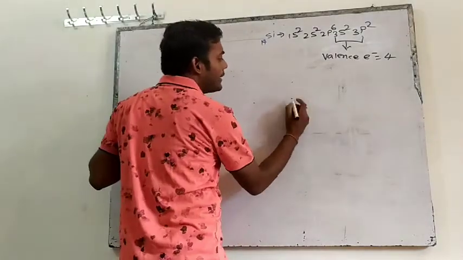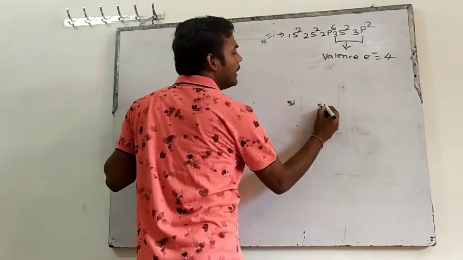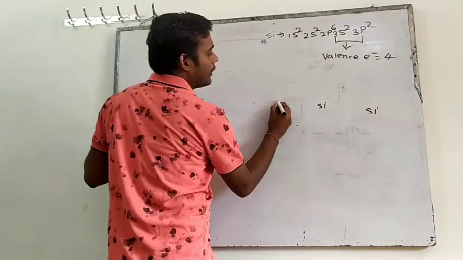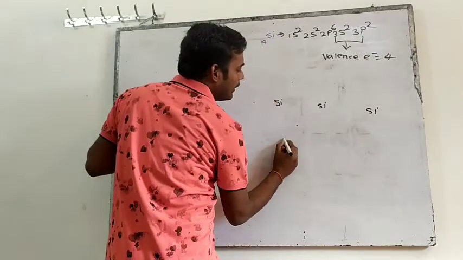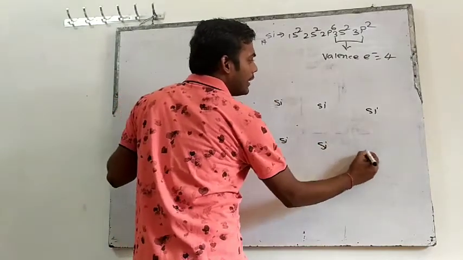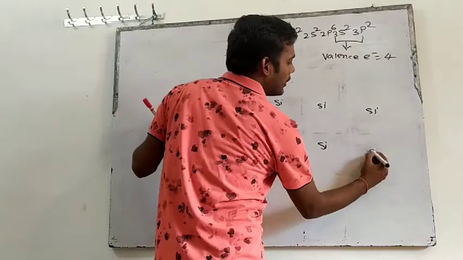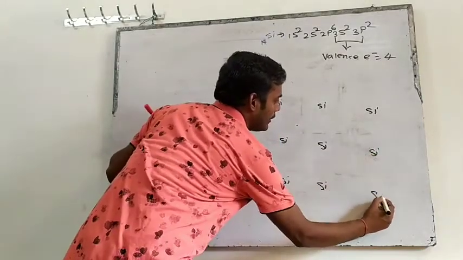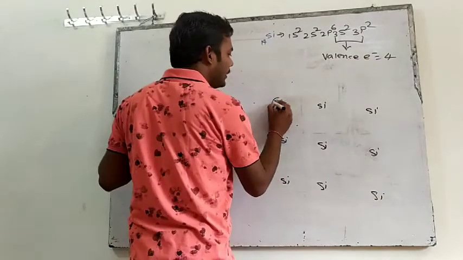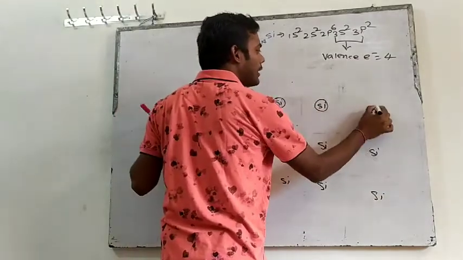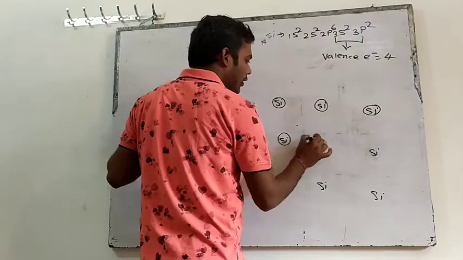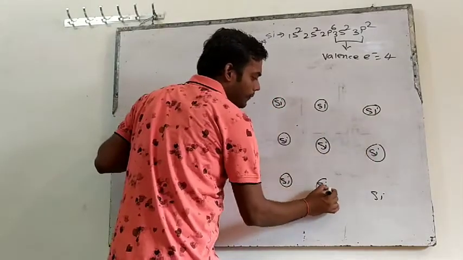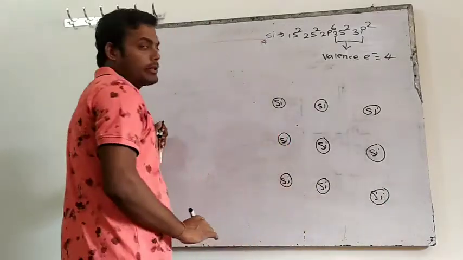You will make it like this: silicon, silicon, silicon, and then here also you will add silicon, silicon, silicon. Here also you will add silicon, silicon, silicon. Then make a circle on all the silicon. This is the first diagram, that's why I am making it slowly. Later on I will make it very fast.